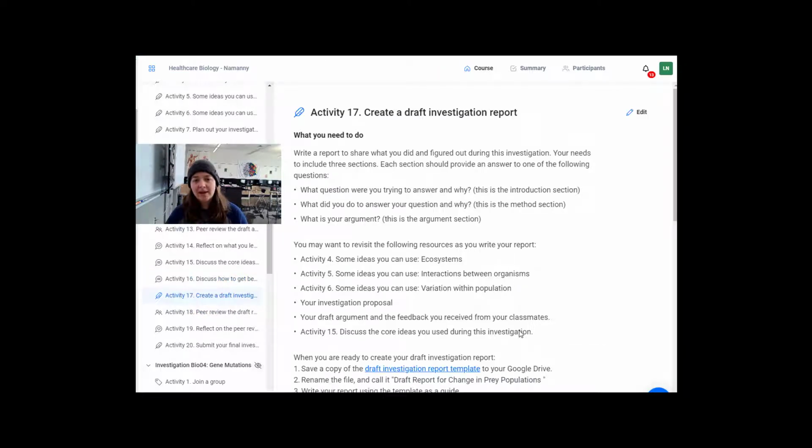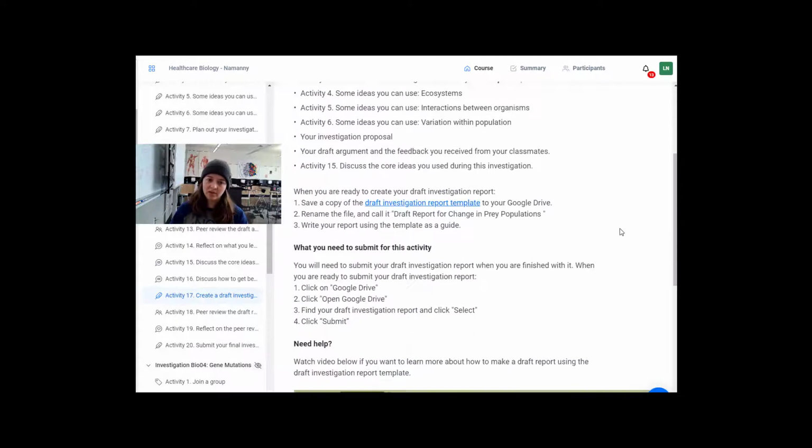Now you will be creating a draft investigation report. So, in order to do this, you need to be forming answers to these following questions. What question were you trying to answer and why? What did you do to answer your question and why? And what is your argument? Okay, so you have 3 different sections. You have an introduction section, a method section, and an argument section.